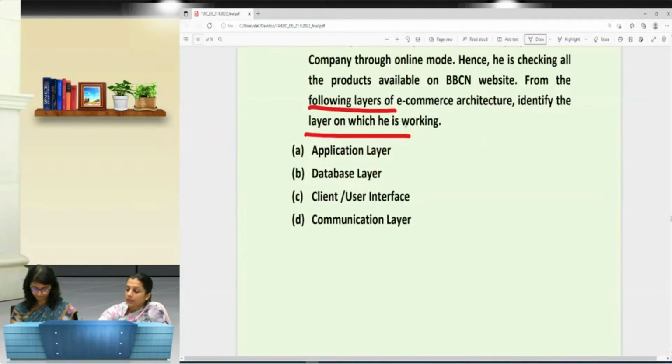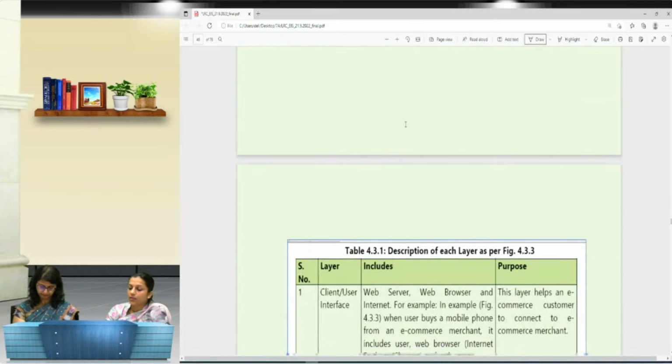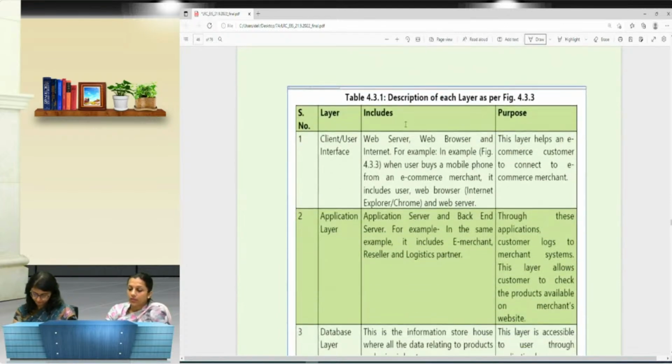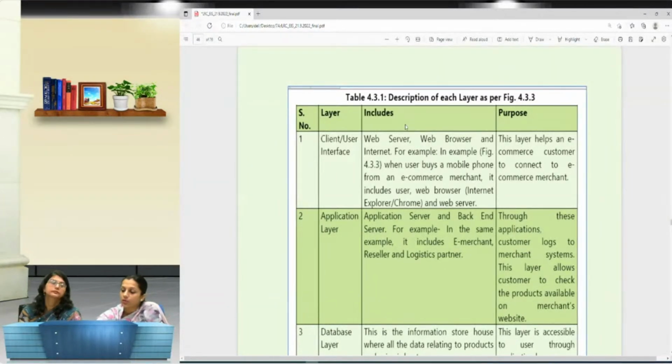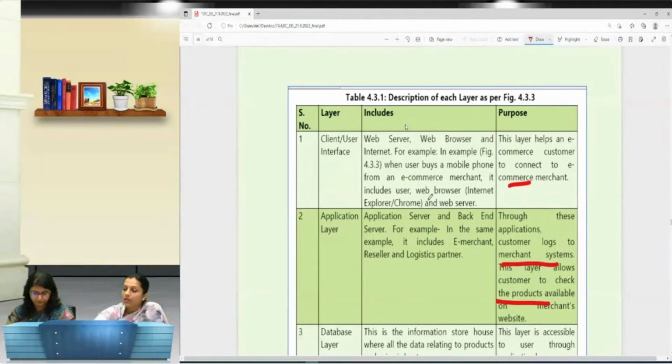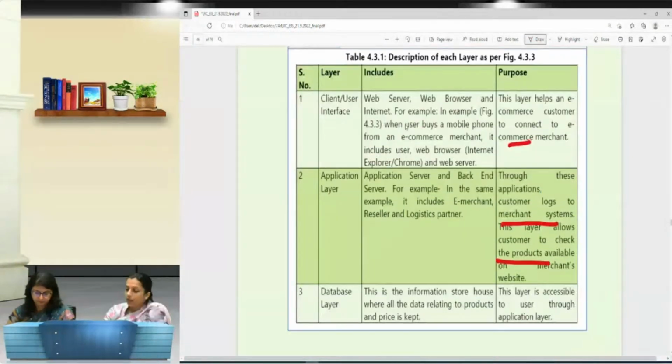So in e-commerce architecture, the answer is on your page number 4.28, which explains the various layers of the e-commerce architecture. The very first is that it has three layers: client and user interface, application, and database layer. This layer basically deals with the web server and web browser that help the customer connect with the e-commerce merchant, and the application layer allows the customer to log on to the merchant system and check the product over here. Then there is a database layer that is accessible to the user through the application layer, right?